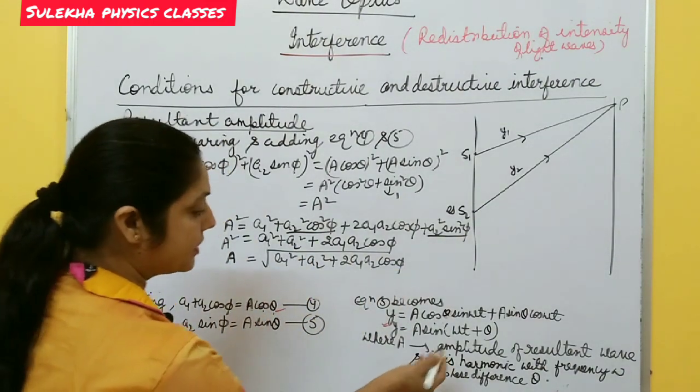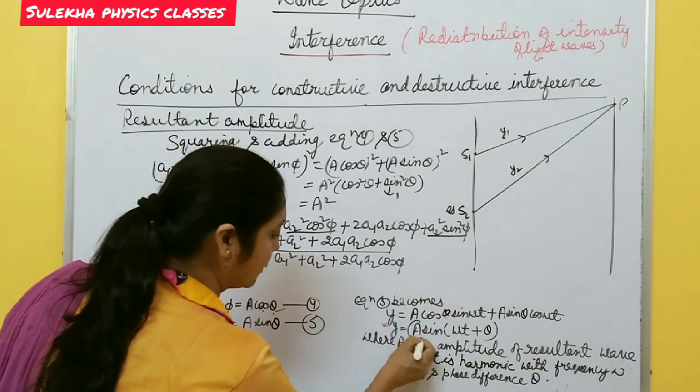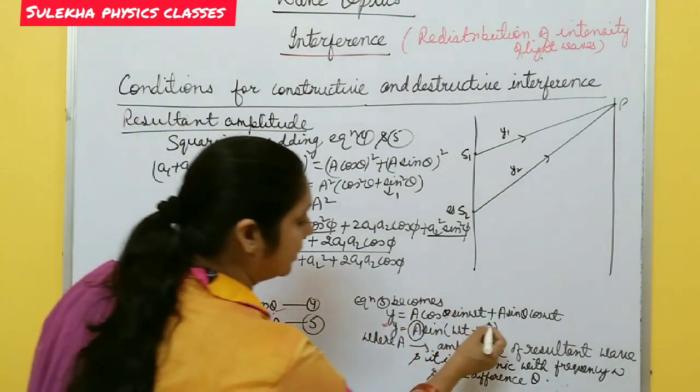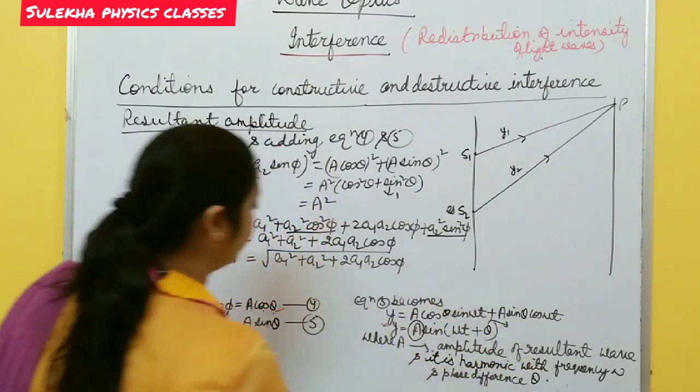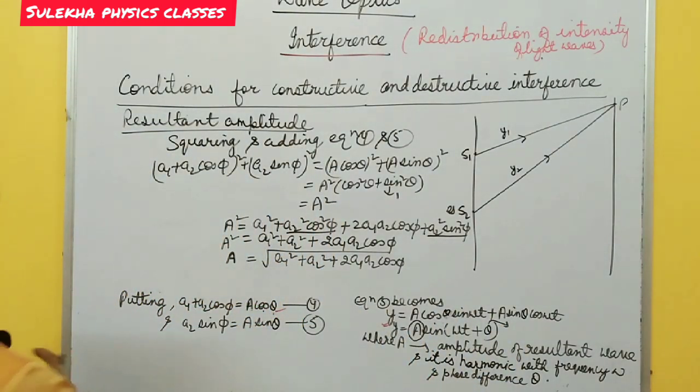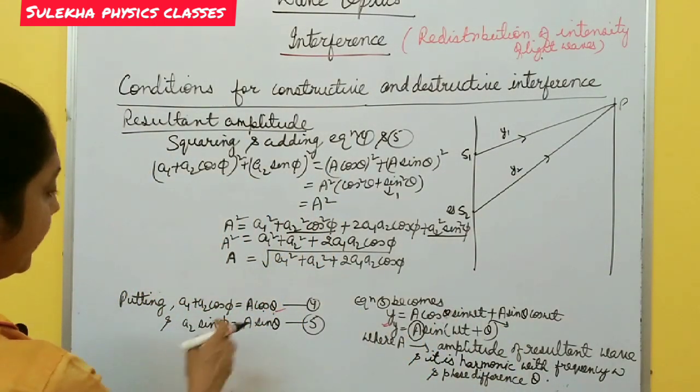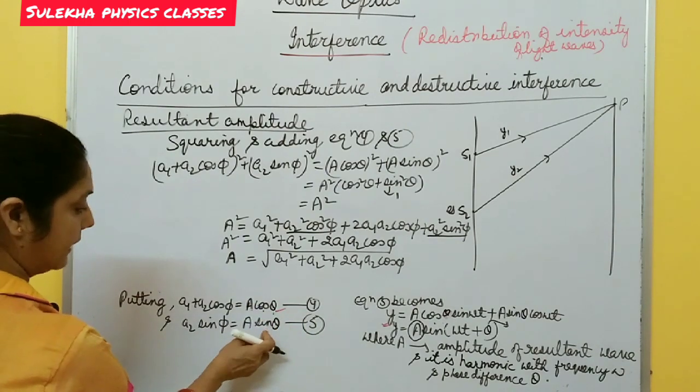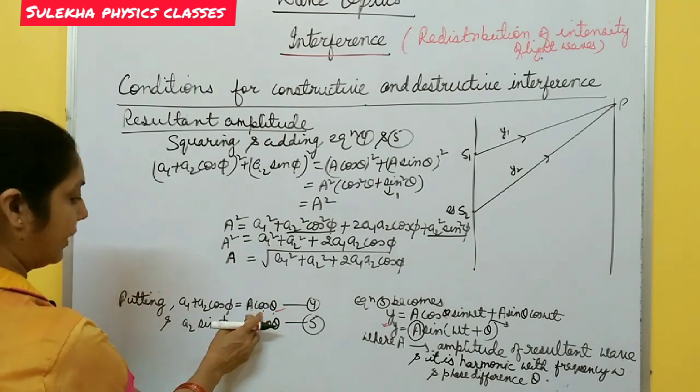Now what is the phase difference? I am going to calculate this angle theta. Again from equations 4 and 5, you just divide these two equations. Sin theta by cos theta is tan theta.